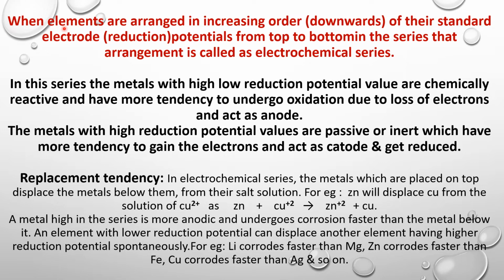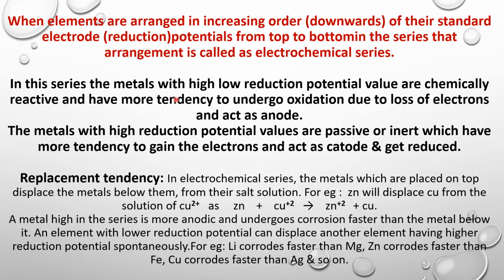So what is electrochemical series? When elements are arranged in increasing order downwards, from top to the bottom, of their standard electrode reduction potentials in the series, that arrangement is called the electrochemical series.